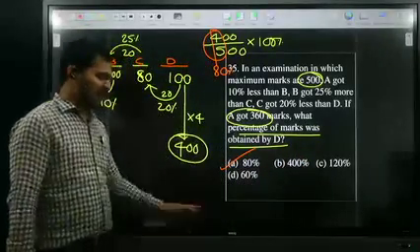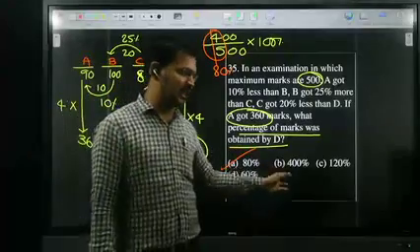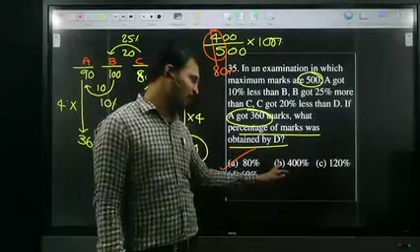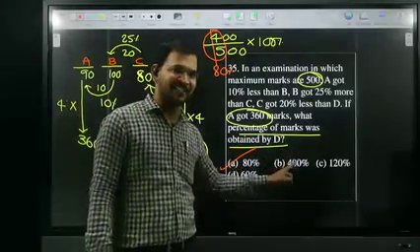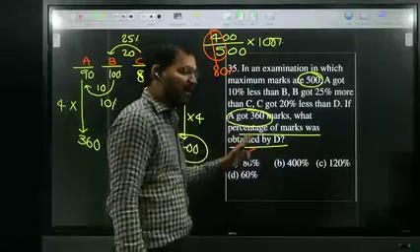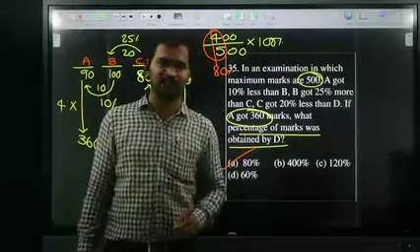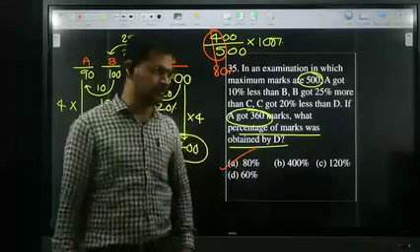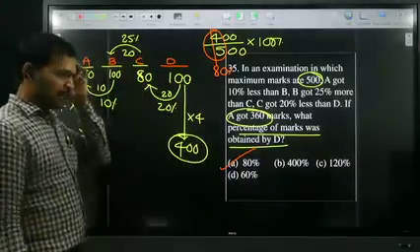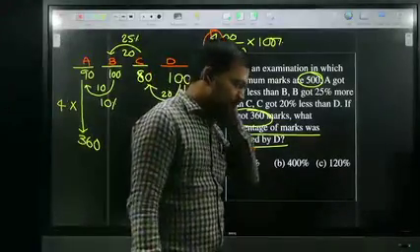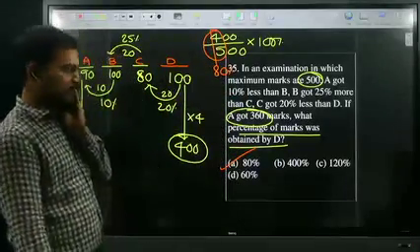But in the exam, in order to attract the student, they are giving options like that. So don't worry about this 400. That is not 400, that is 400 percentage. They're not asking marks, they're asking percentage of marks. Marks is different, percentage of marks is different. All of you understood? Very good. So option A is the right answer.